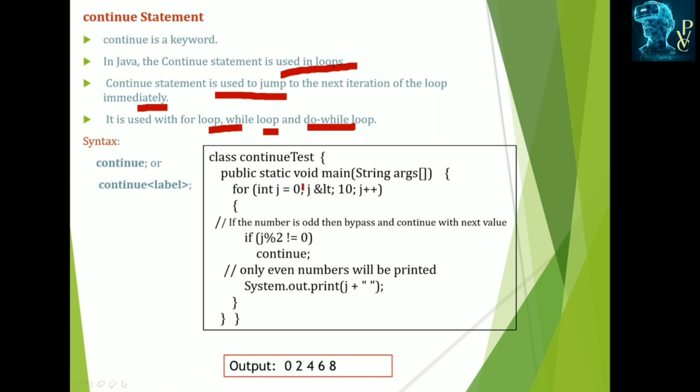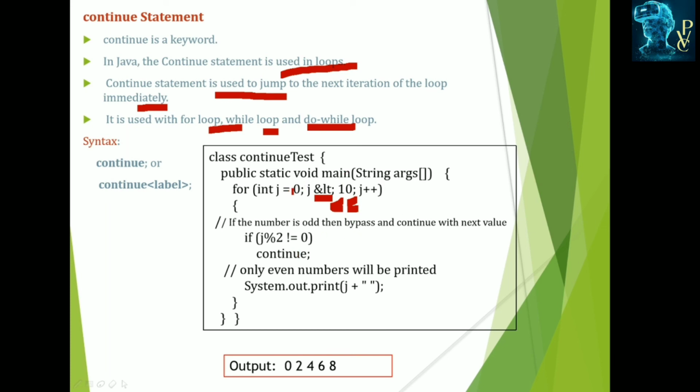For example, class ContinueTest. Here I declared j as an integer and assigned 0, starting with 0 and less than or equal to 10, and j plus plus. If j mod 2 is not equal to 0, then continue, which means odd numbers are bypassed and only the even numbers are displayed.